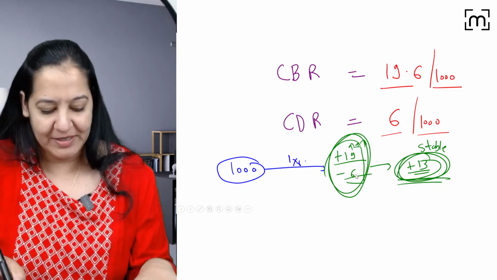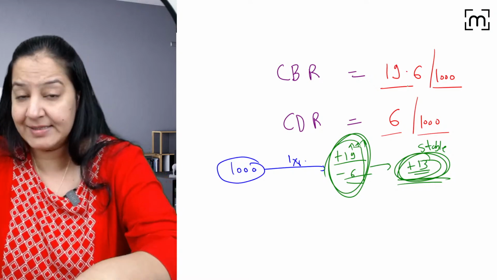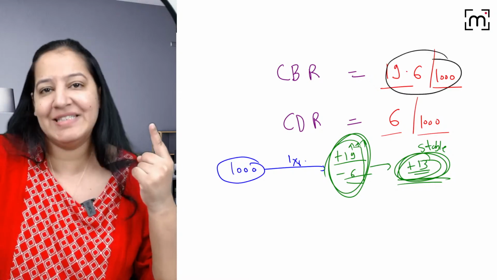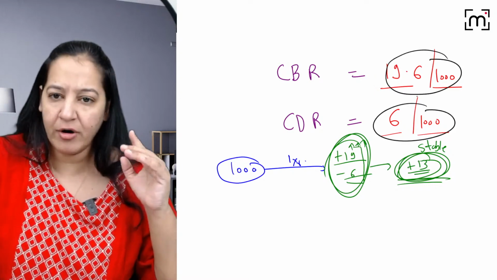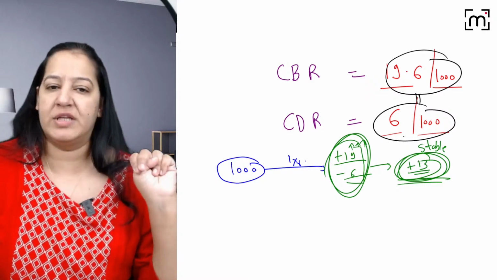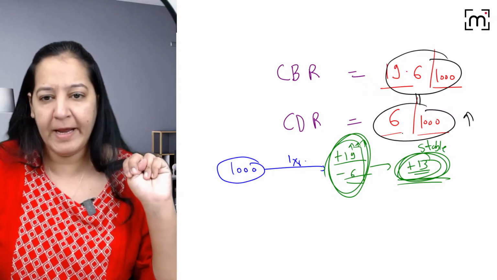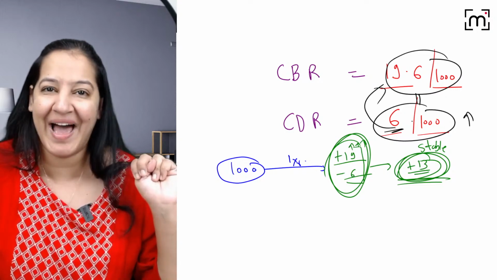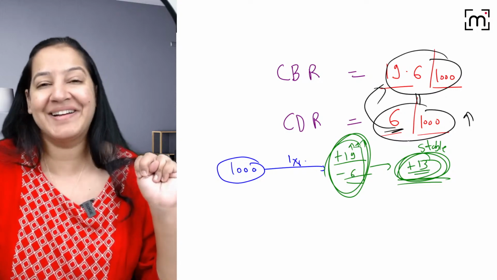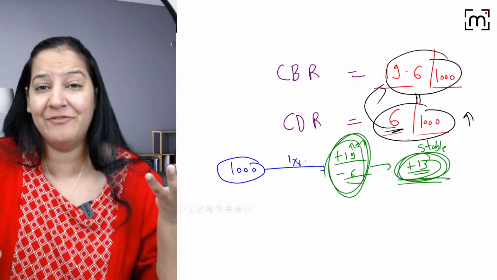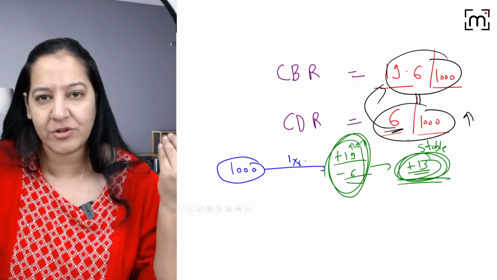There can be two possibilities. I'm saying birth rate is 19 and death rate is 6. I want them to become equal. Either increase the death rate from 6 to 19. Can we do that? No. In a country like India, there is no Hitler. We cannot kill people. We cannot increase the death rate of the country.